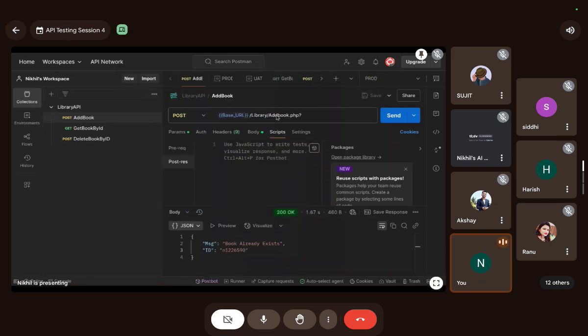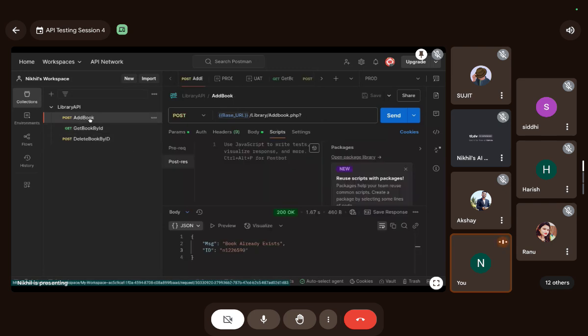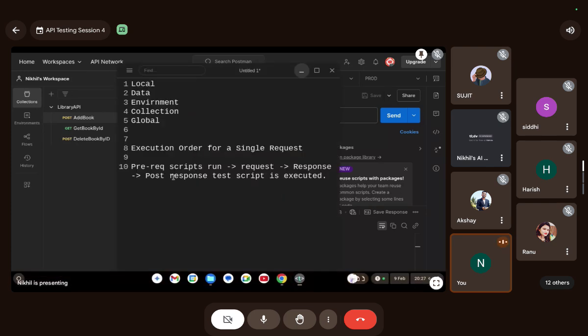Okay, cool. One of the basic things every request has in common: for every request we should get 200 as a status code, am I right? And we get 200 as the status code when we receive the response. So our script should be in the post-response test script. Okay, guys.